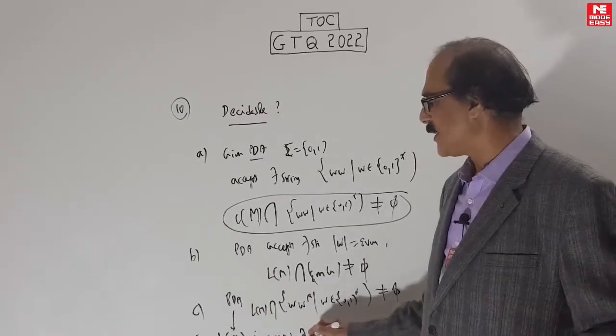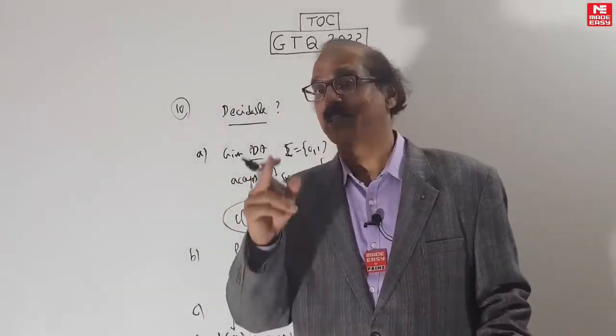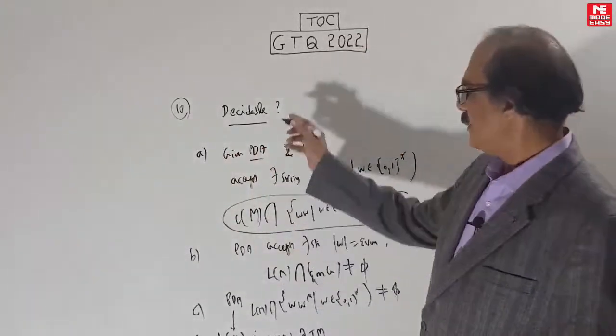Okay, so don't misunderstand that given a PDA and a Turing machine, whether the language accepted by them is equal. That is the equivalence problem. That is undecidable. Now let's see one by one.